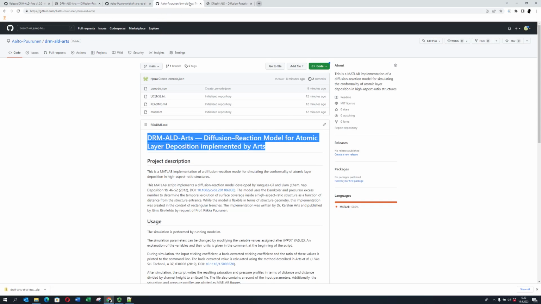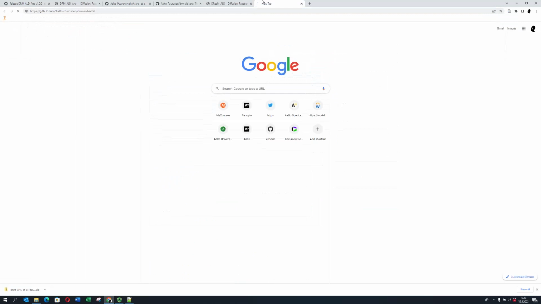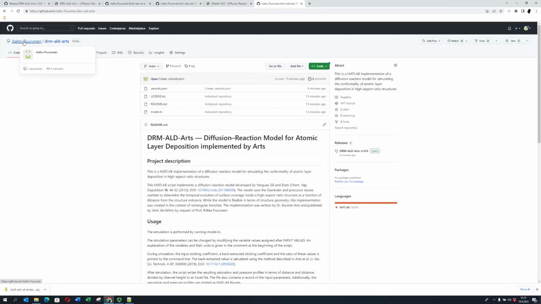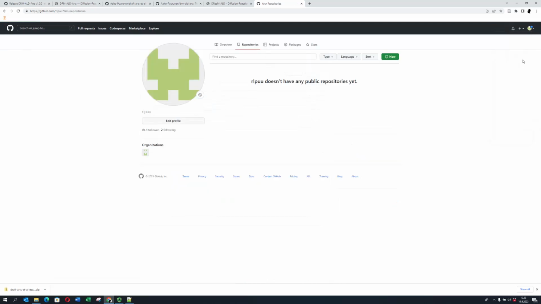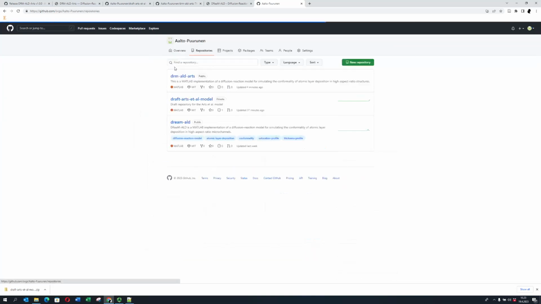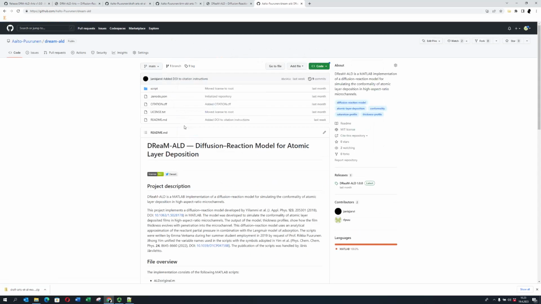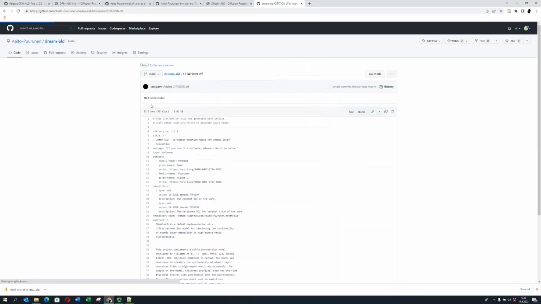I will open one more GitHub page. You can easily find it here if you click on this one, and repositories. And then the organization again, it's under there. Yes, and then repositories, and then DReaM-ALD. Click this, and then we can open the citation file. So you can just click on it. Now we can see that the DOIs are in this format, so without the link and without any parentheses or whatever.